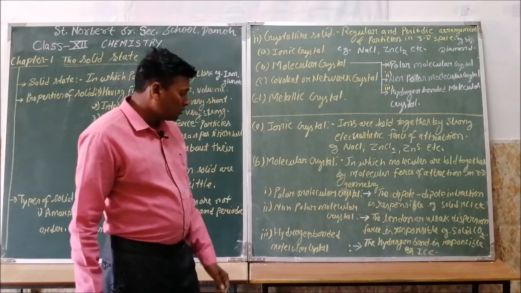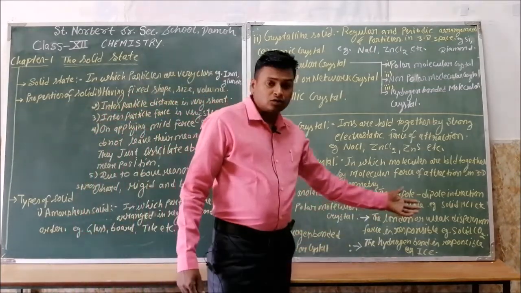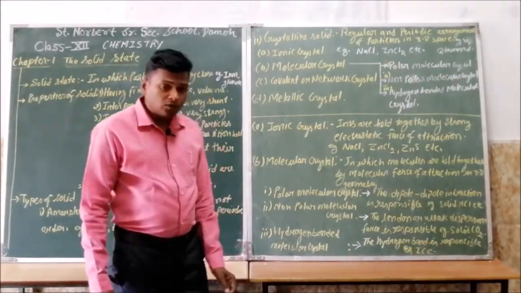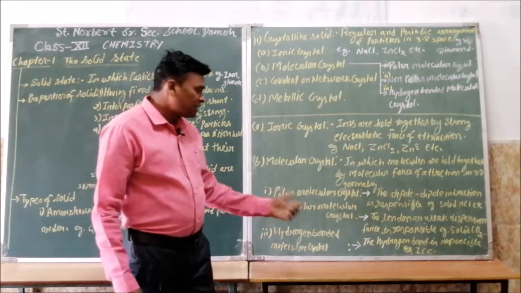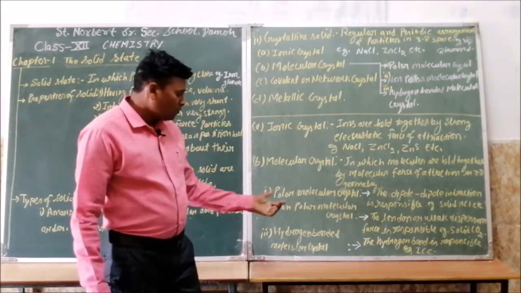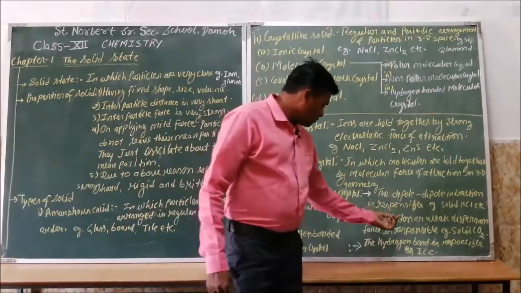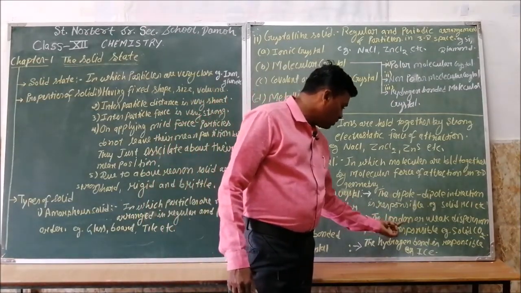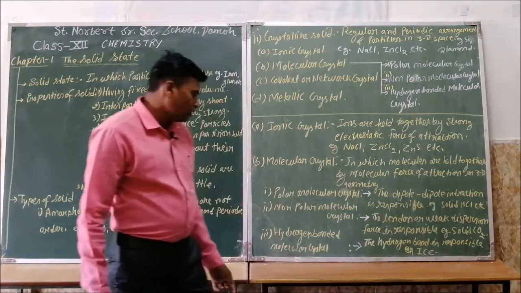For example, solid CO2. Since CO2 is a non-polar molecule, it forms a crystal due to attraction by London force or weak dispersion force.